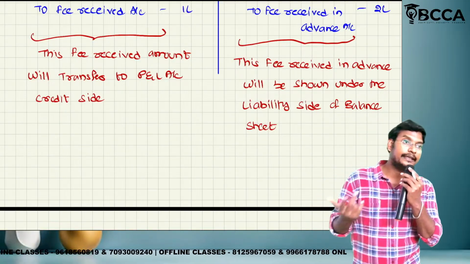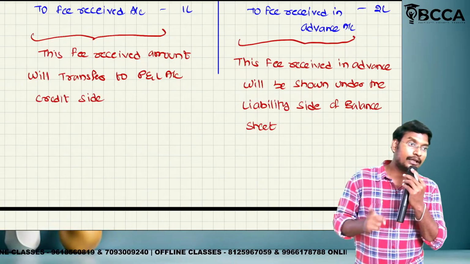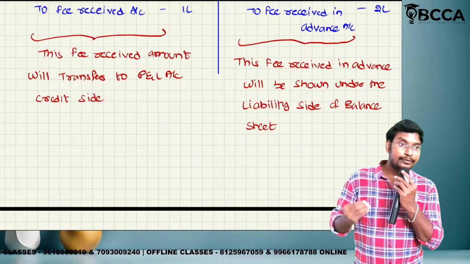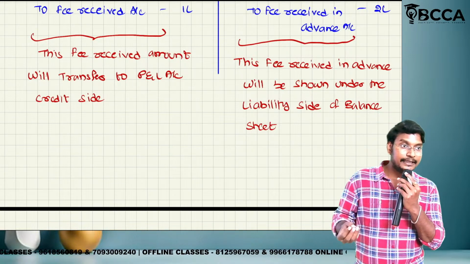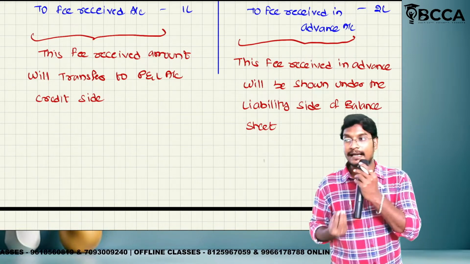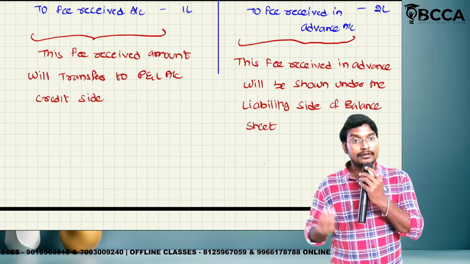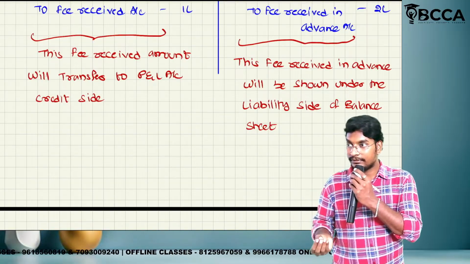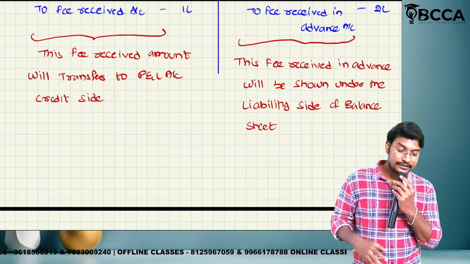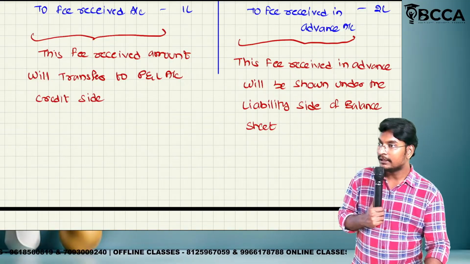So the current year amount is only 1 lakh, and next year amount is 2 lakhs. The 1 lakh should be recorded as the income received, and the 2 lakhs should be recognized as the income received in advance. Still we have to give the service, so this is called a liability. So guys, this is the clear picture about the income received in advance.